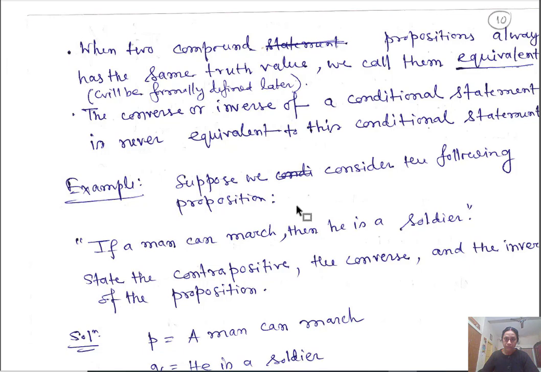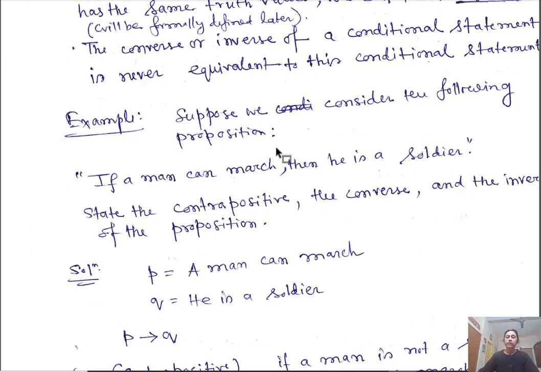Consider this proposition: if a man can march, then he is a soldier. What will be the contrapositive statement, converse statement, and the inverse statement of this proposition? So I will simplify this.